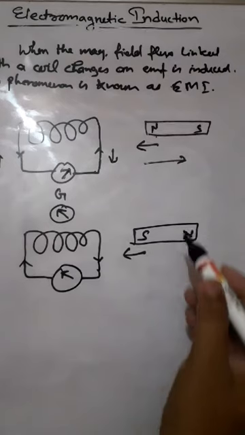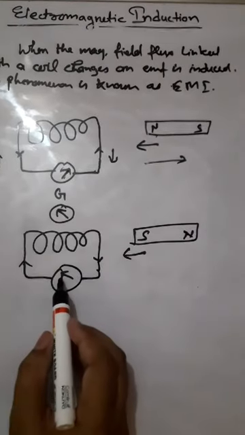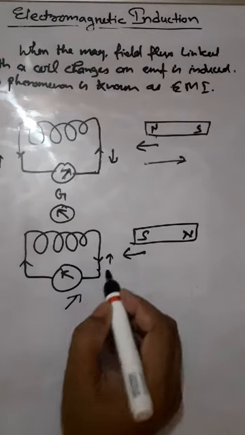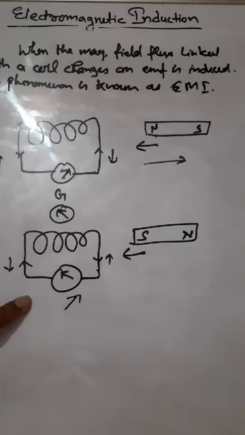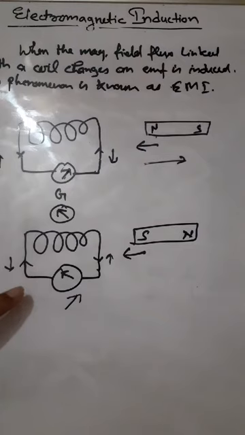Now in the same manner, if you carry this magnet away from the coil, again the deflection is in the opposite direction, so the current will be in the opposite direction. So these are the observations when a magnet is brought near the coil, either north pole or south pole. In both conditions there is a relative motion between magnet and the coil. A deflection in the galvanometer can be seen, and this shows that the relative motion between coil and the magnet produces electromotive force, and hence it induces current in the circuit.